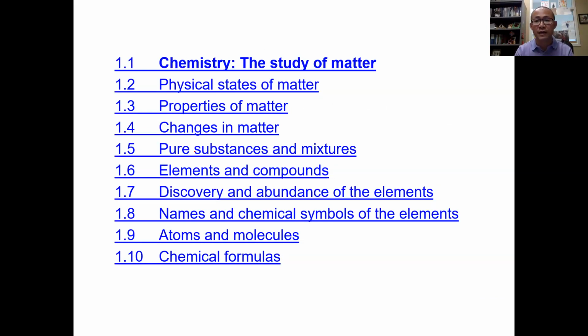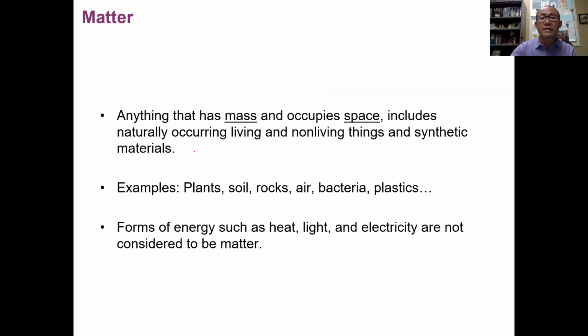This is how our chapter is arranged, divided by these sections, and we're going to cover every single one of them. And that's also your study guideline, because these are basically the section head titles for the content of this whole chapter. Like we said, chemistry is the study of matter.